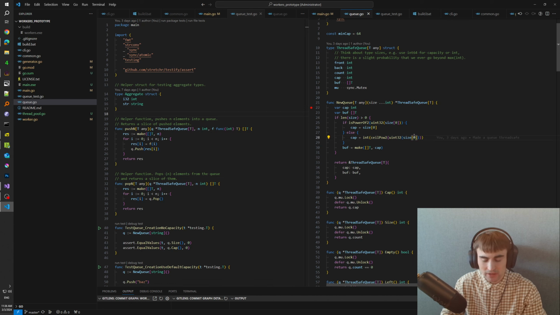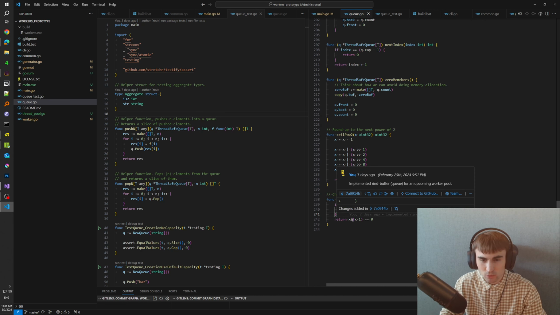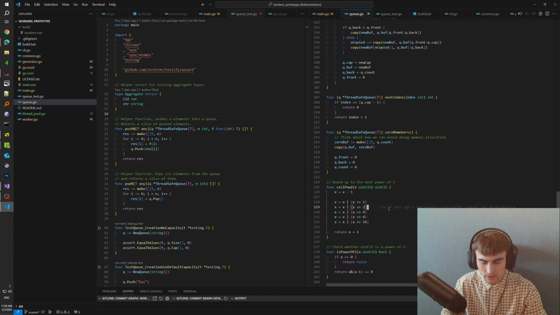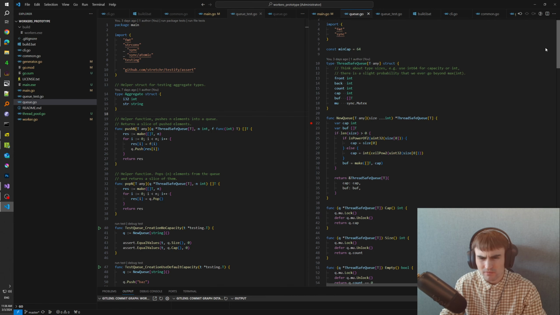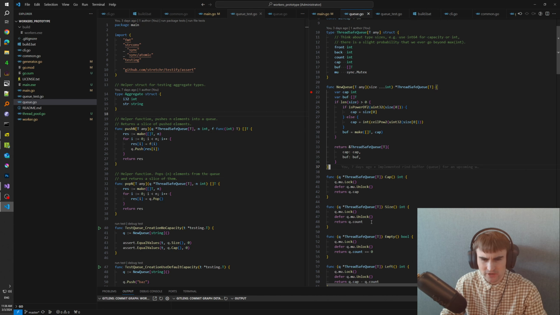If the user specifies a number which is not a power of 2, I will round that to the next number which is a power of 2. I use a couple of functions here, to determine whether the specified integer is a power of 2 or not, and then I use another function to round to the next power of 2. I'm using the mutex because all the operations on the queue, except those which are private, and we will talk about it later, should be wrapped in the mutex.